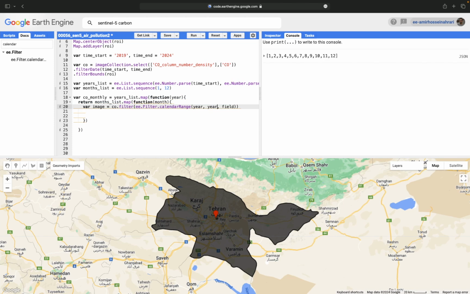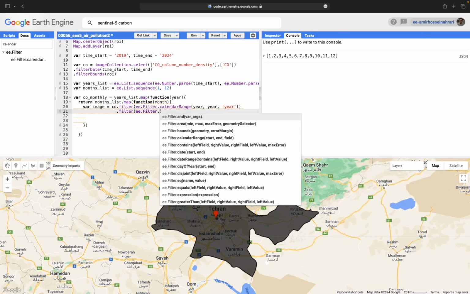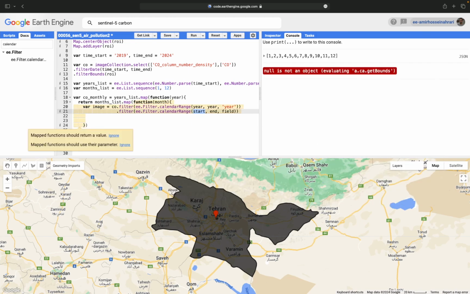Start and end is the input year from the years list, and the field turn to year, and then we need another filter here. The filter EarthEngine.filter.calendarRange, but this time in each year we need to filter our data based on the months available in the months list. Start and end equals to each month, and the field here should be month.